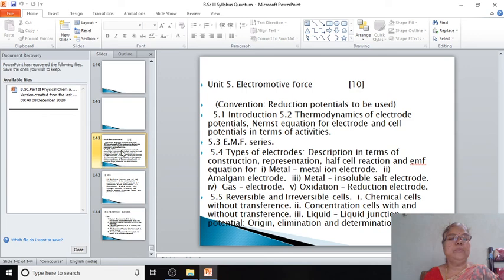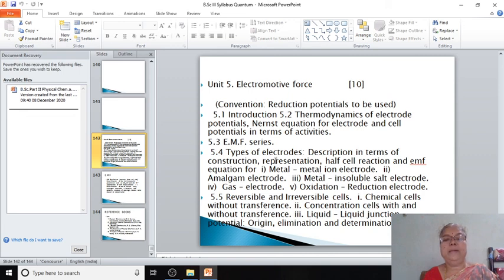And the next chapter that you are going to study is electromotive force, and it is the last chapter of your syllabus. In this chapter you are going to study the introduction, thermodynamics of electrode potential, Nernst equation for electrode and cell potential in terms of activities, then EMF series, types of electrodes, description in terms of construction, representation, half cell reaction and EMF equation.